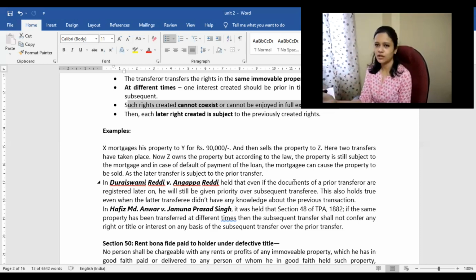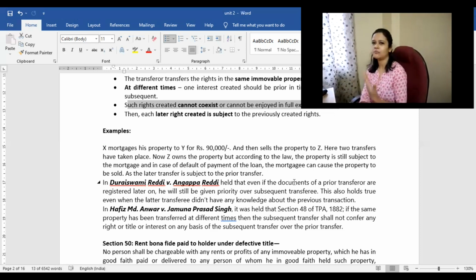Even if the buyer is enjoying the property, residing on it, and the mortgagee has also not raised any objections, that does not mean the mortgage no longer exists. The mortgage is still there. If there is default in clearing the loan amount, the mortgagee can still sell the property and get the money out of it. So whoever comes first, this mortgage being created first, that one will prevail. If the buyer wants to retain the property, he will have to clear the property of the mortgage. He needs to make that payment and clear it.